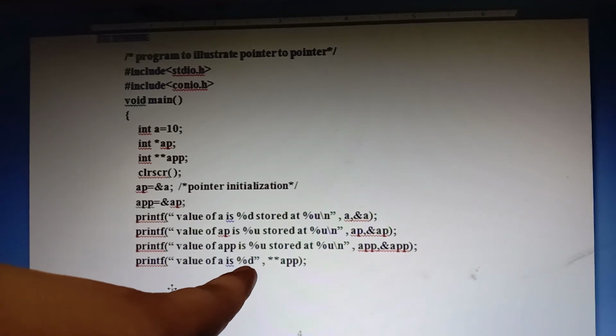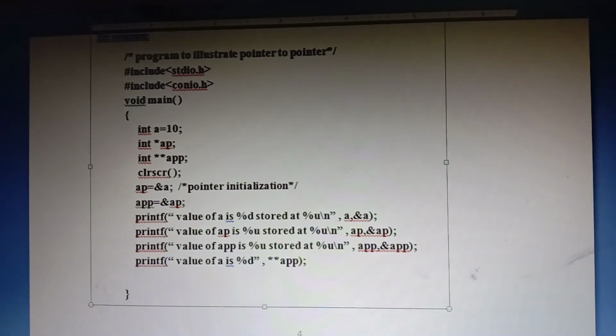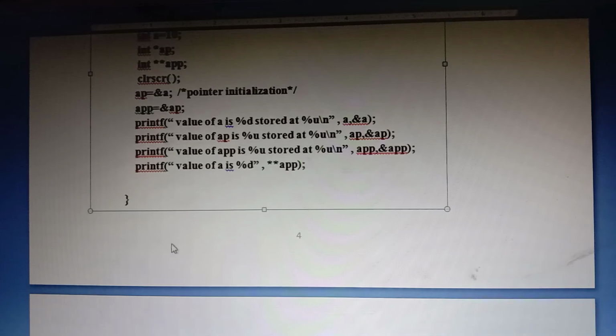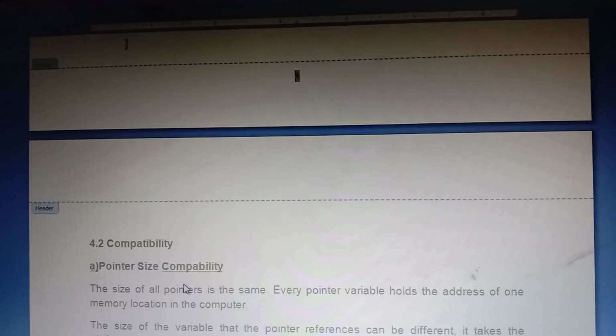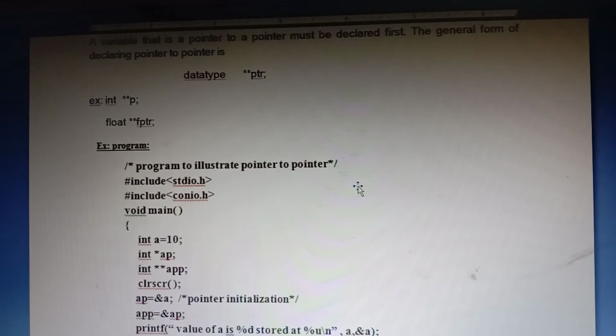Finally, I can access the value 10 directly by using star star APP. The value of A is percentage d comma star star APP. See here, I can explain with a small example: star AP, and star star APP.